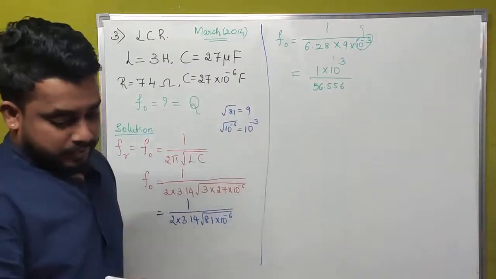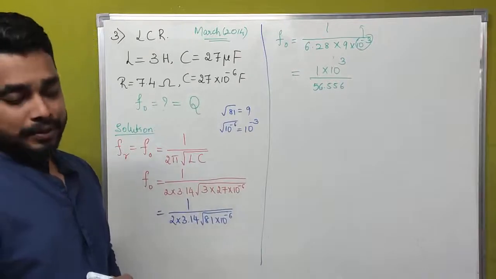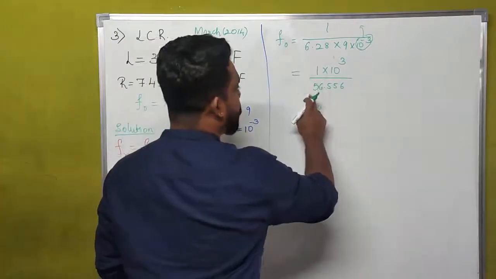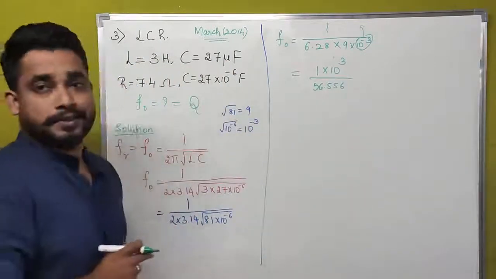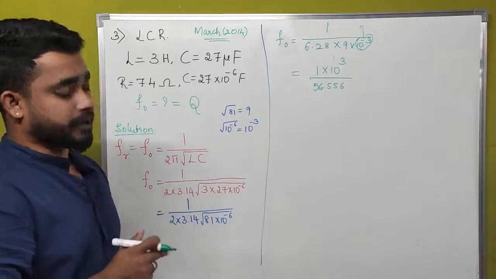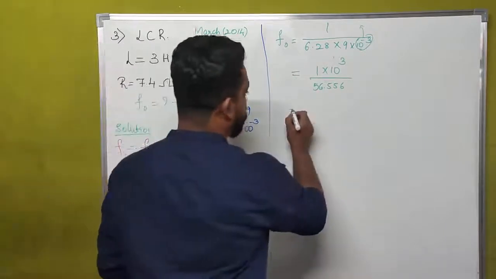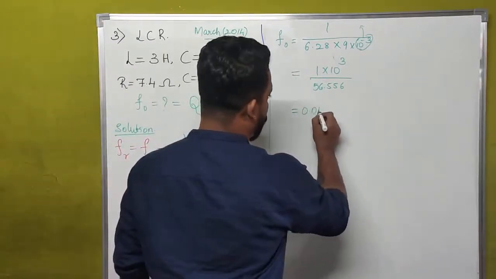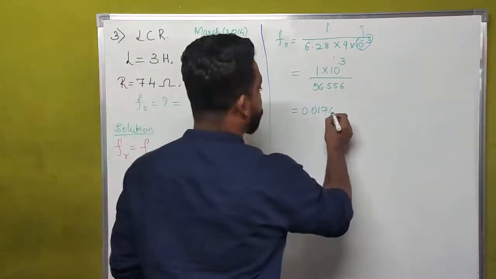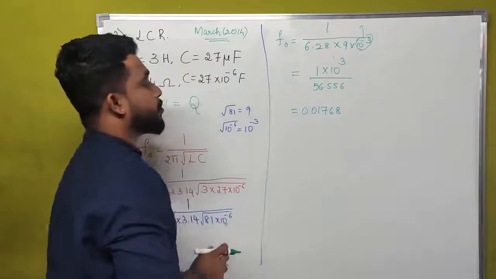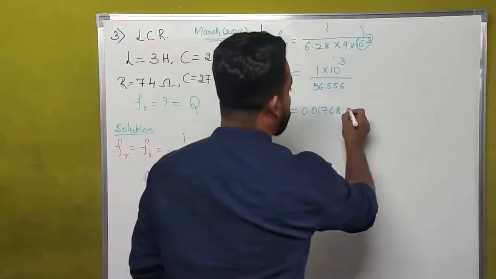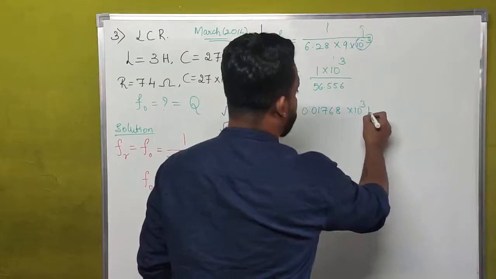Then if we divide 1 by 56.556, that is equal to 0.01768. That is 0.01768 into 10 to the power of plus 3 hertz.